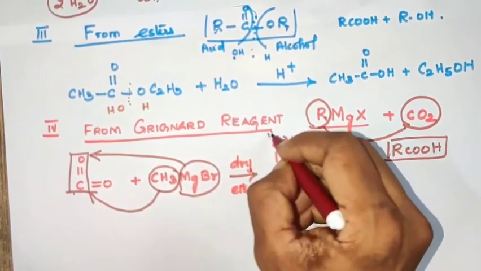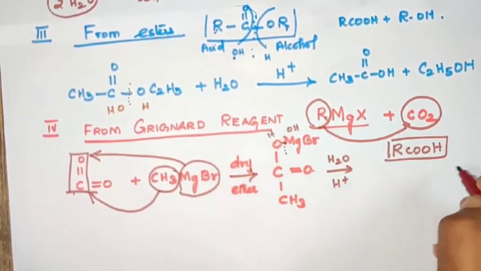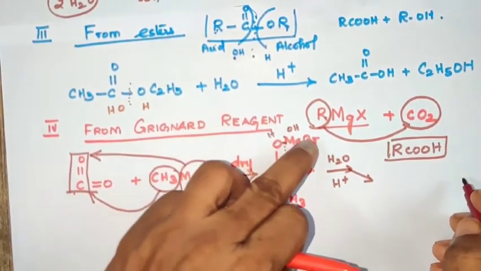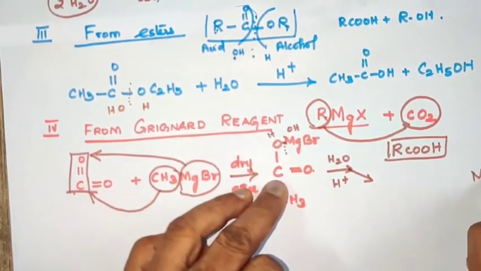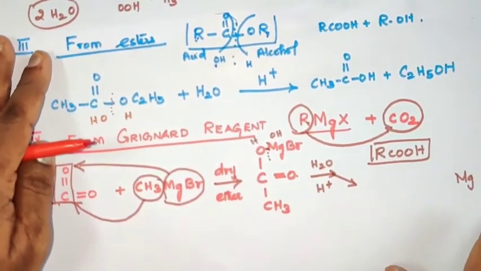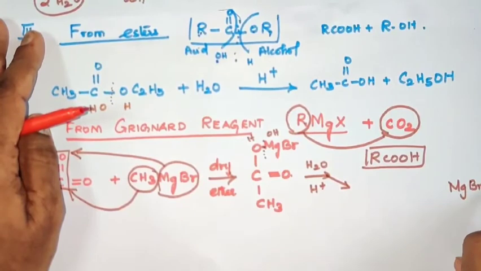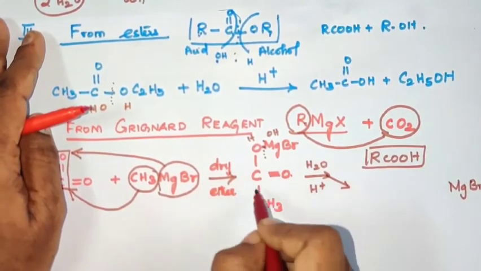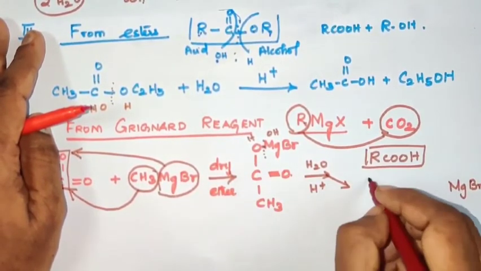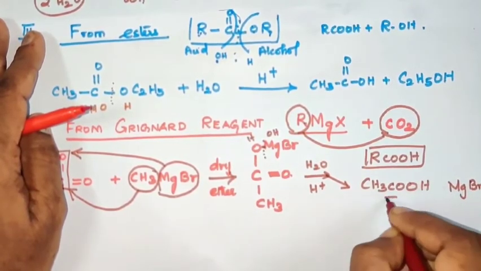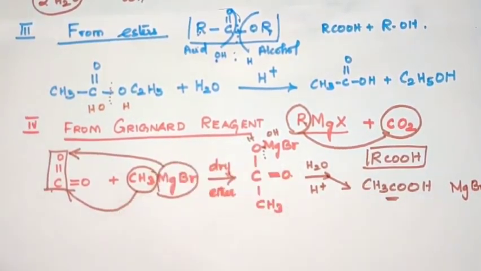The breakage of OMgBr takes place with the hydrolysis. You will get our required product, the carboxylic acid CH3COOH, and the byproduct magnesium hydroxy bromide.